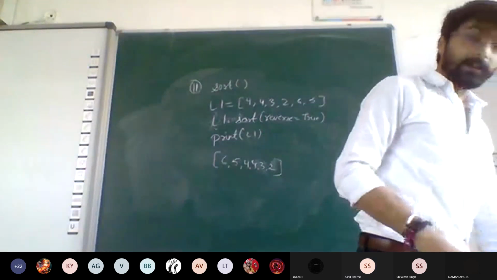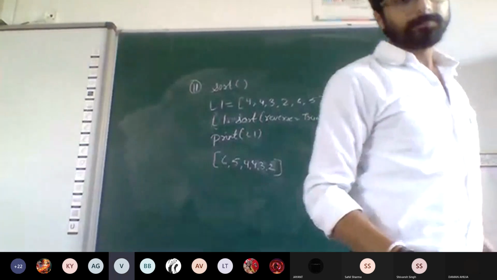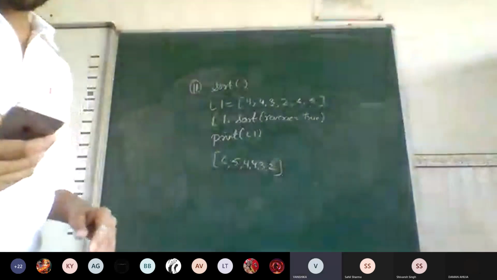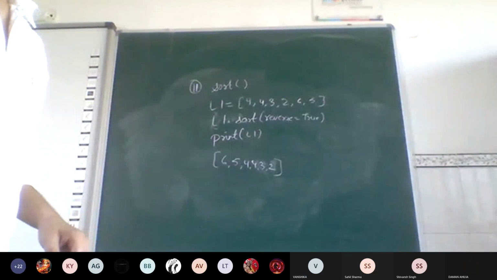Can you please tell what is written after reverse? Reverse equal true.